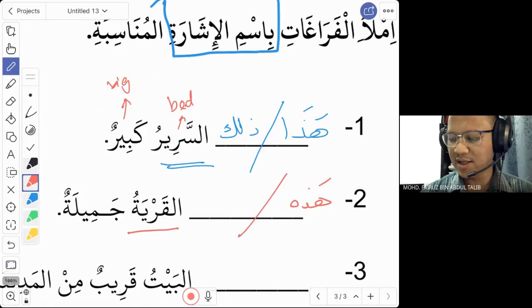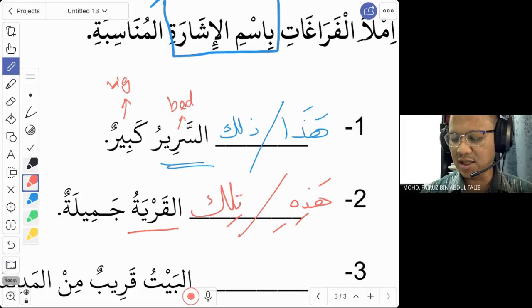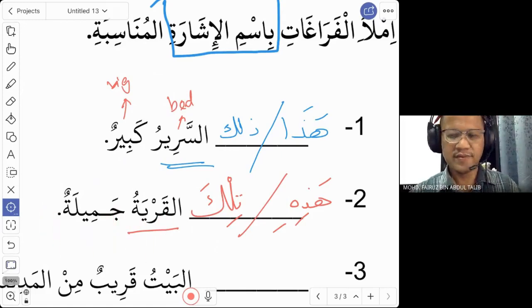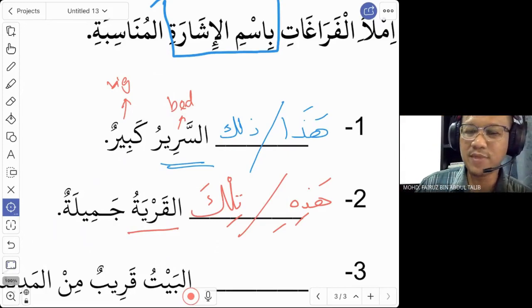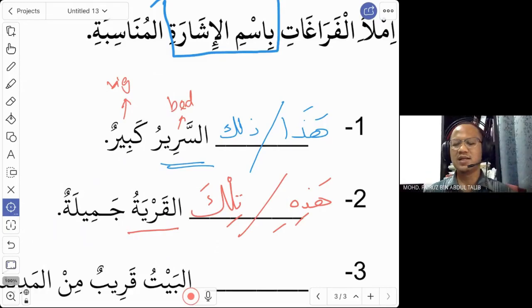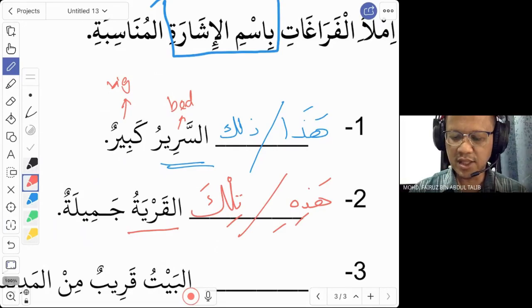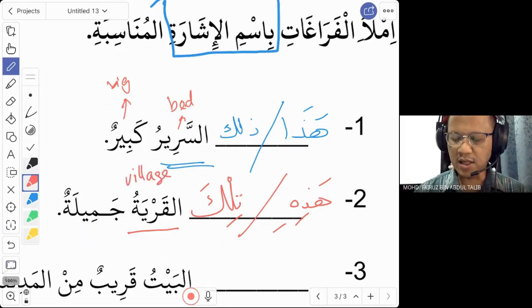Hadihi and tilka. Yes, correct. So we say hadhil qaryatu jamilatun, or tilkal qaryatu jamilatun. Do you know what is qarya? This is the opposite of the word Madinah. Yes, village. Correct, Huda. Qarya is a village. Hadhil qarya, this village. Tilkal qarya, that village.